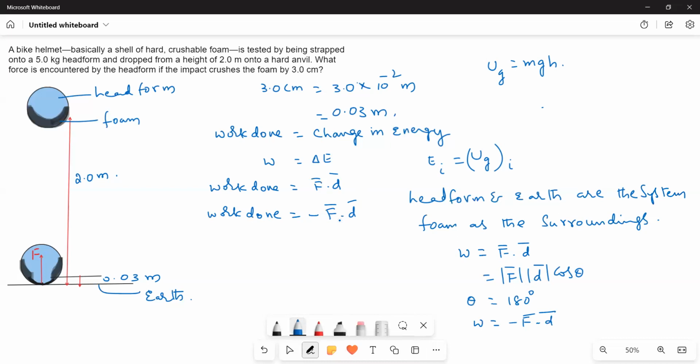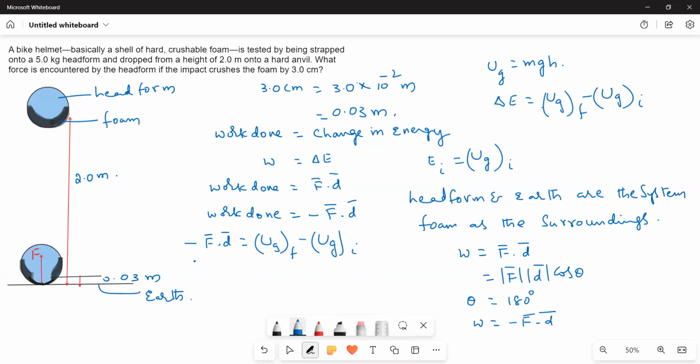Now, this is equal to change in energy. What is the change in energy? Delta E is equal to UG final minus UG initial. UG final is equal to 0. So minus F dot D is equal to UGF minus UGI. Initially, the head foam has gravitational potential energy, and finally, it has 0.